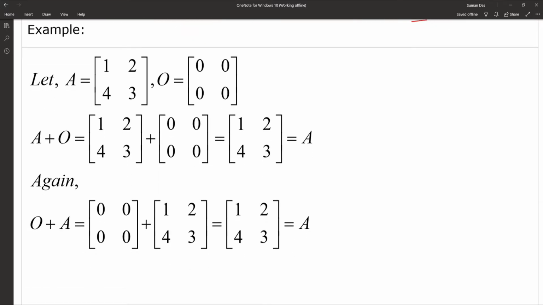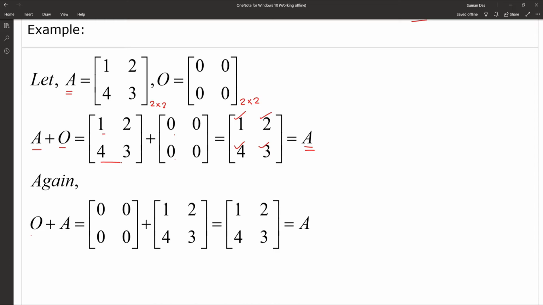Let us check the additive identity for the matrix with an example. Let the matrix capital A be [1, 2; 4, 3], that means 2 cross 2. So we have taken another null matrix O, that is also of the same order 2 cross 2, whose each and every element is 0. So we take A plus O as equal to [1, 2; 4, 3] plus [0, 0; 0, 0]. So after addition, 1 plus 0 is 1, 2 plus 0 is 2, 4 plus 0 is 4, 3 plus 0 is 3, and that one is our matrix A itself.